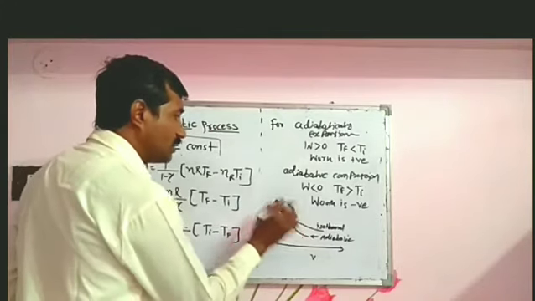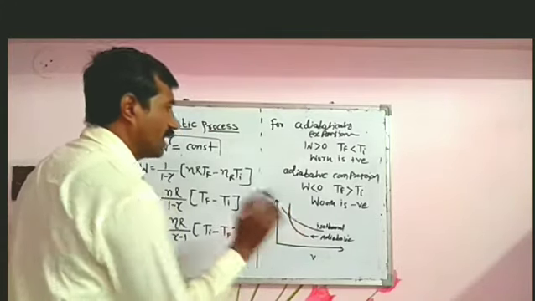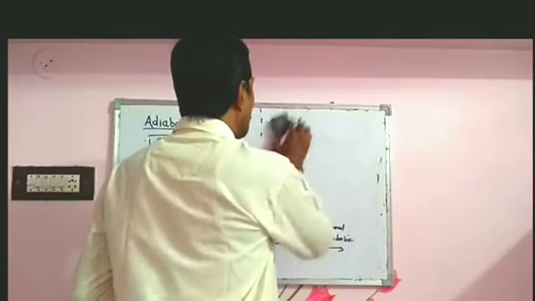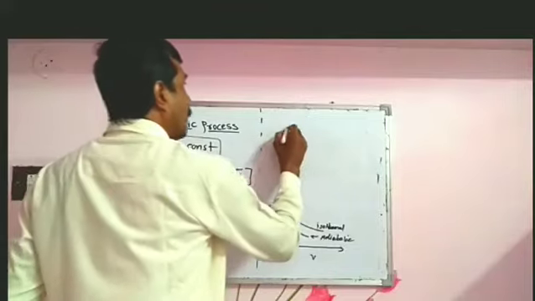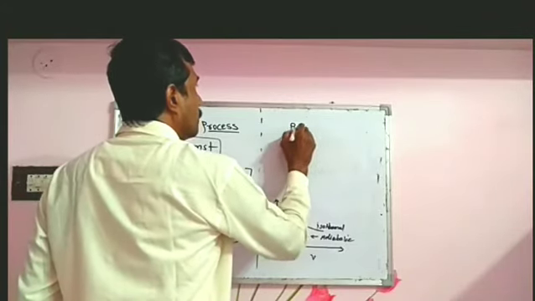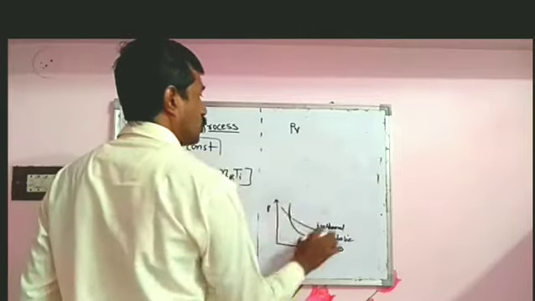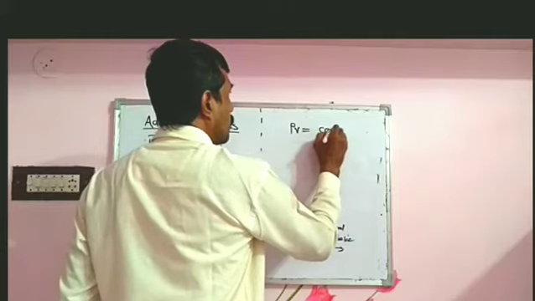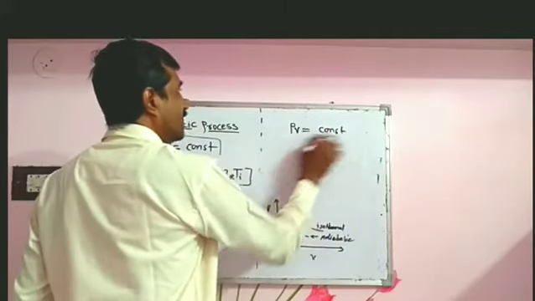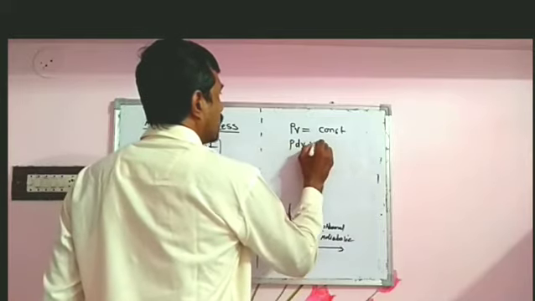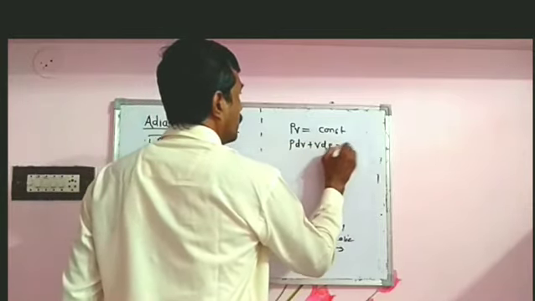Why is it steeper than the isothermal curve? Because we know that for isothermal, PV is equal to constant. If we differentiate this equation, we get PdV plus VdP, and that is equal to 0.